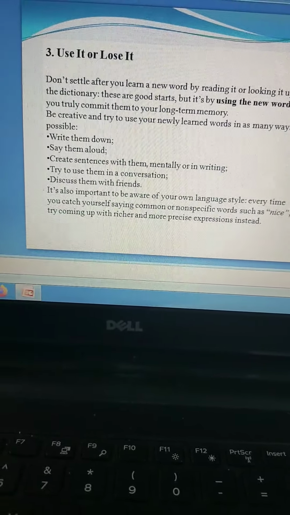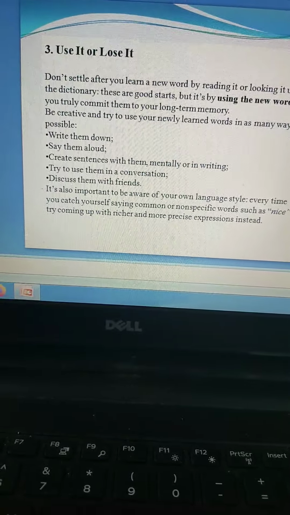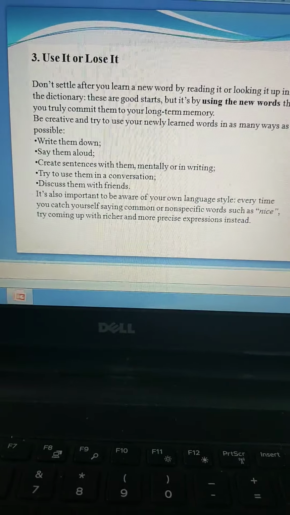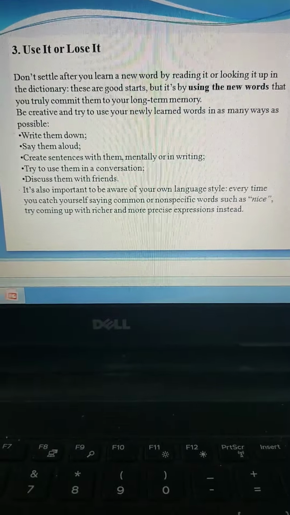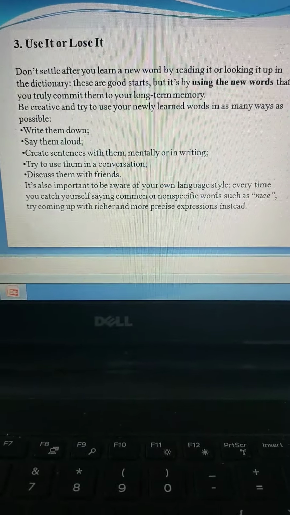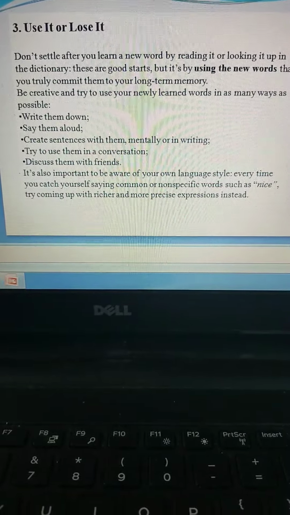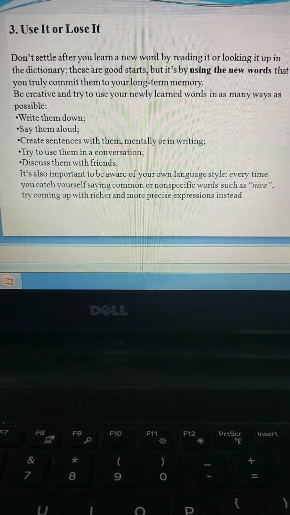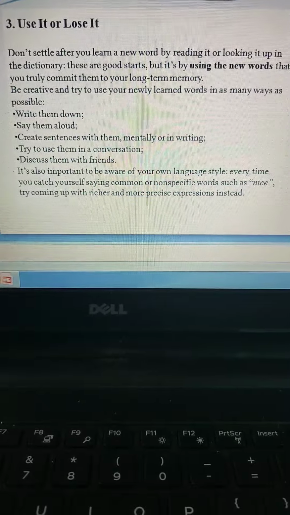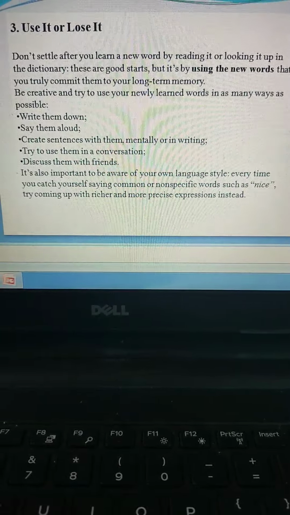Discuss with your friends. Now how would you discuss? We all gossip. Yeah, we spread rumors, we discuss a lot of things which we should not be doing. Why not do this now? Discuss the new word that you learned with your friends, so that along with yourself you're also enhancing your friends' vocabulary.